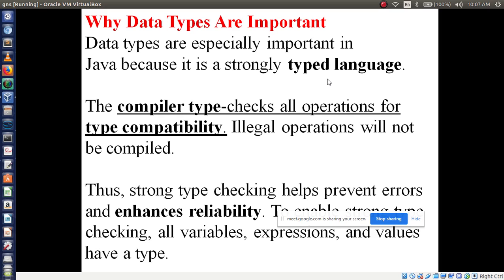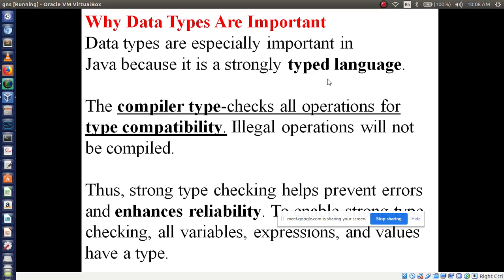Type compatibility means if you are using int as a data type, you have to use only numbers like 10 and 20. If you are using float you have to use decimal numbers like 10.0, 10.1. While using these two data types, if you are performing arithmetic operations, it will check type compatibility.